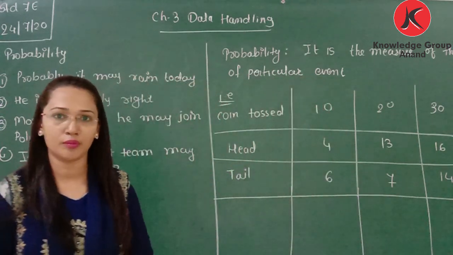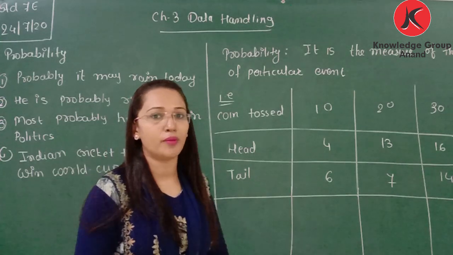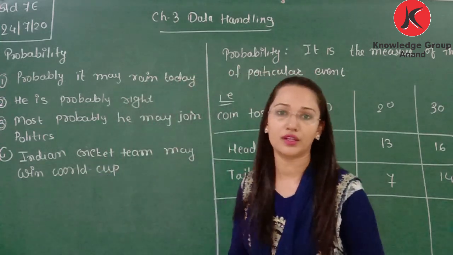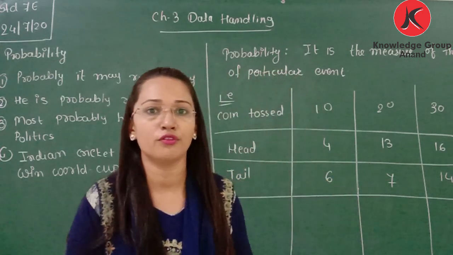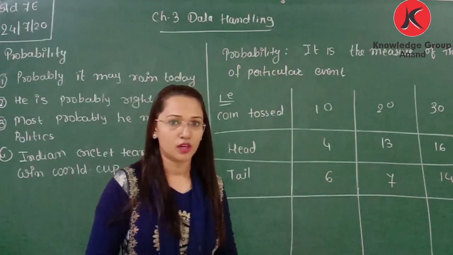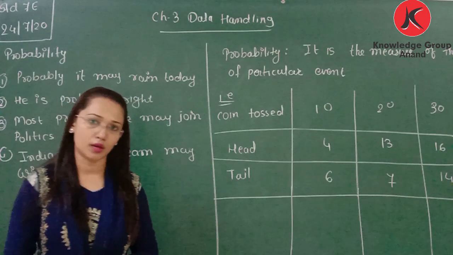Mean, mode and median. That is the measuring method of central tendency. Then we learn representation of information in graph. We learn about the bar graph and double bar graph.